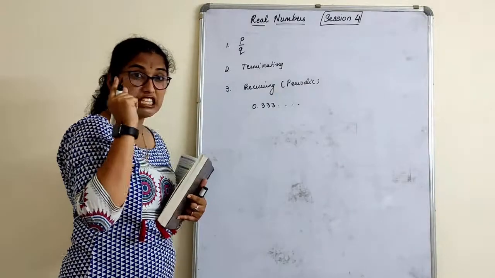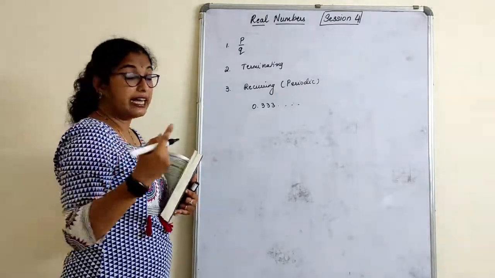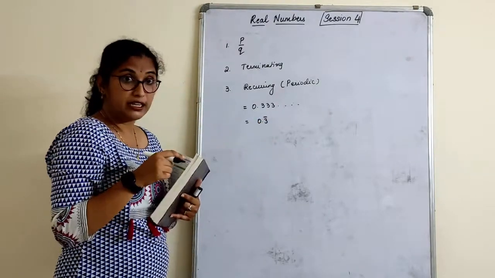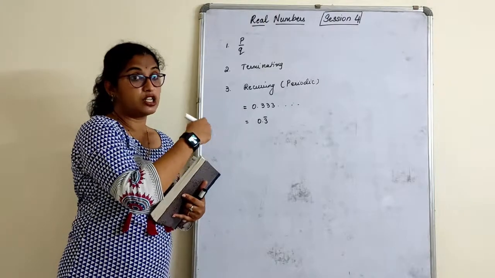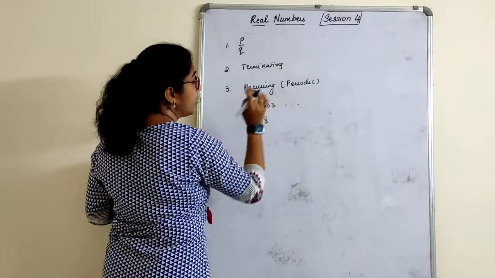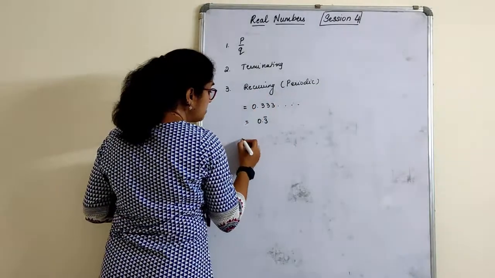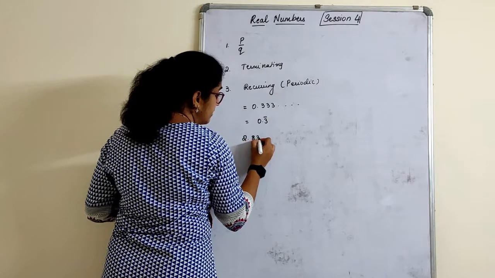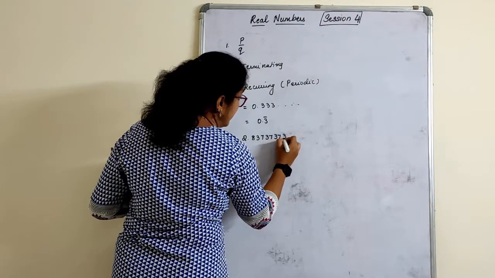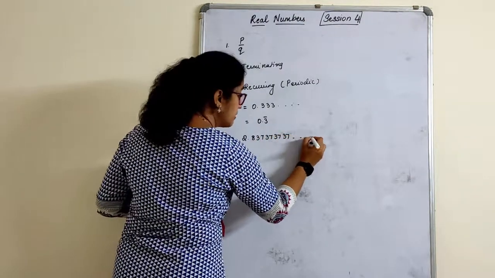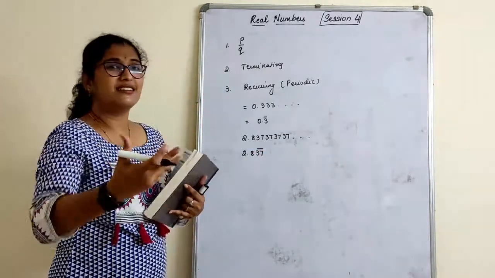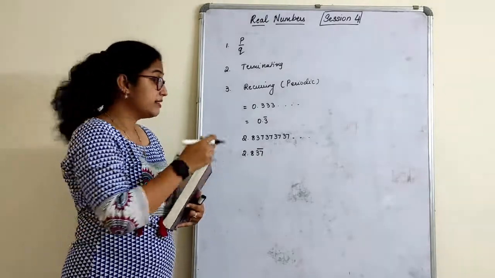0.33333..., the same number is repeating again and again. We can express this as 0.3 with a bar. Do you remember we represented such numbers in the form of p by q in standard 9? Second thing, I wrote something as periodic here. The number can be 2.837373737. What is the number which is repeating here? 2.837 is repeating. Just a casual number I have written.